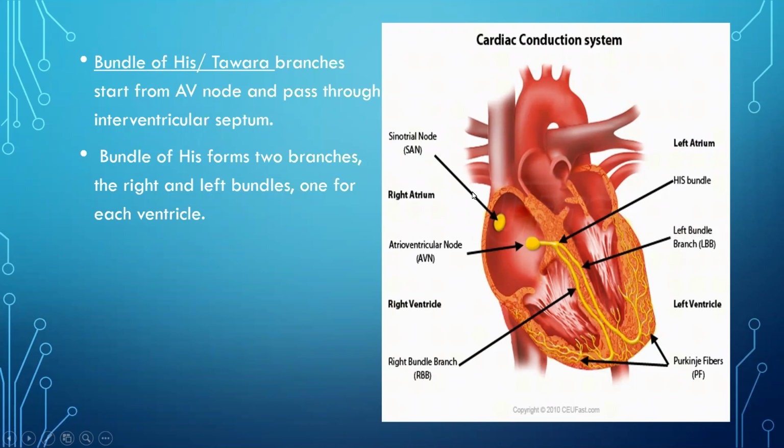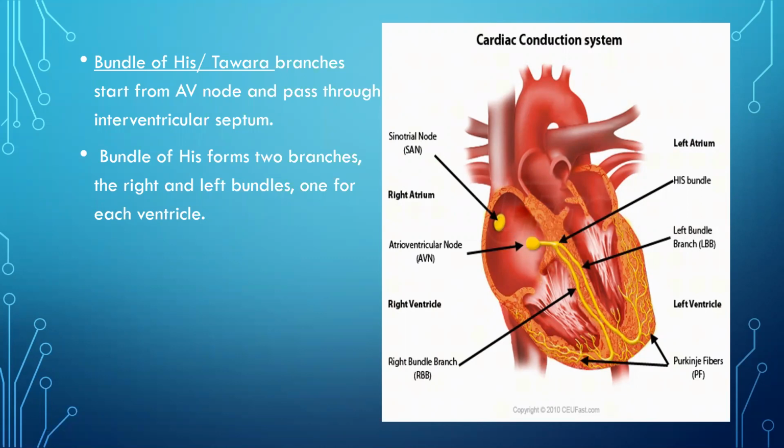So the first tissue was the SA node, which acts as a pacemaker. The second node was the atrioventricular node, or AV node, which is called the pace setter. It acts as a relay station because it collects the electrical impulse and then distributes it to the ventricles. Next is the bundle of His. You can see it here.